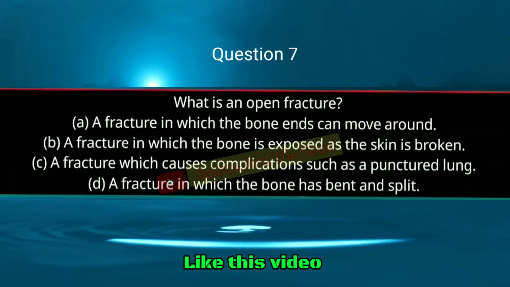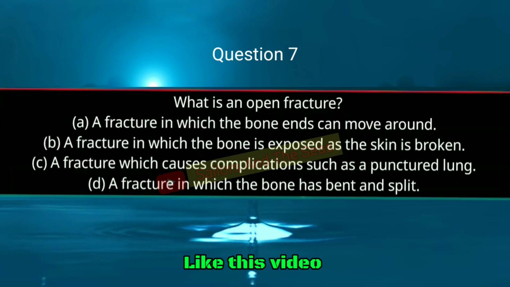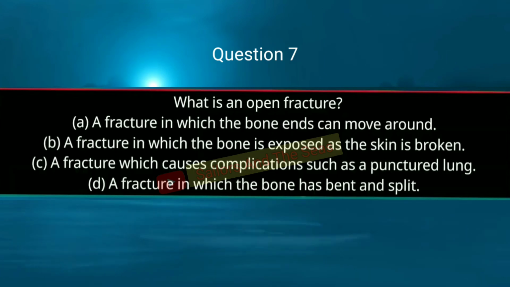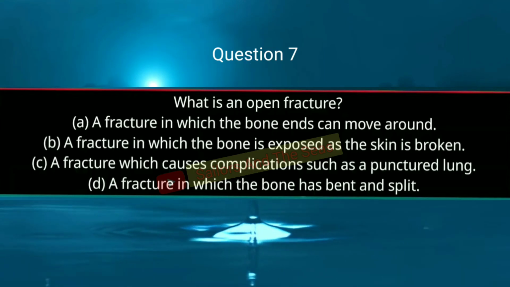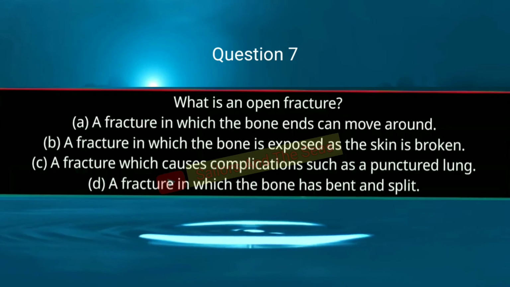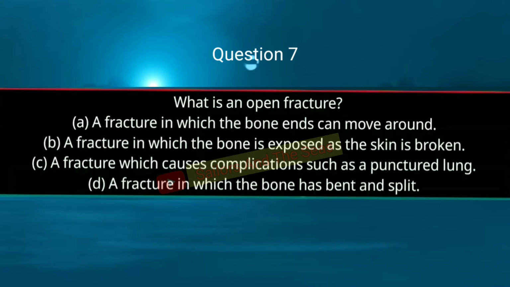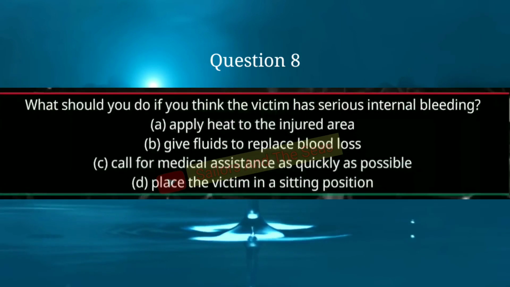Question number 7. What is an open fracture? Option A fracture in which the bone ends can move around. Option B a fracture in which the bone is exposed as the skin is broken. Option C a fracture which causes complications such as a punctured lung. Option D a fracture in which the bone has bent and split. Answer is B, a fracture in which the bone is exposed as the skin is broken.